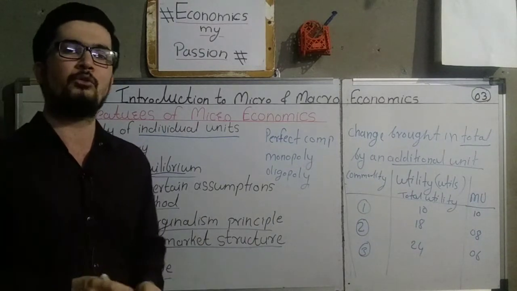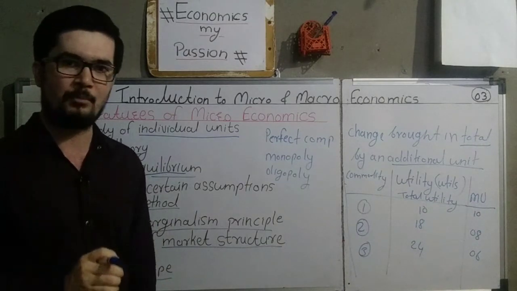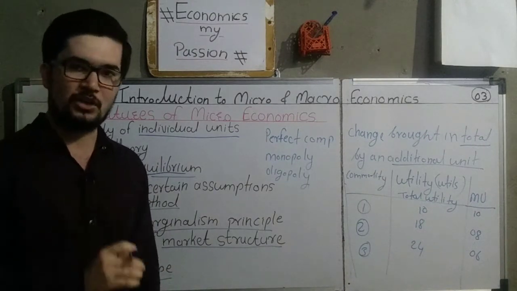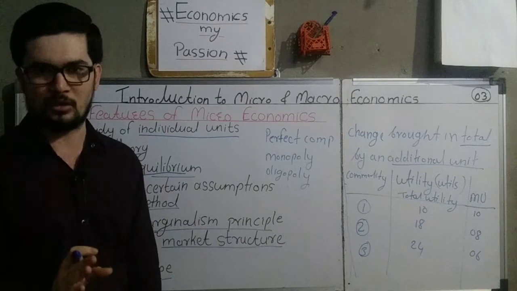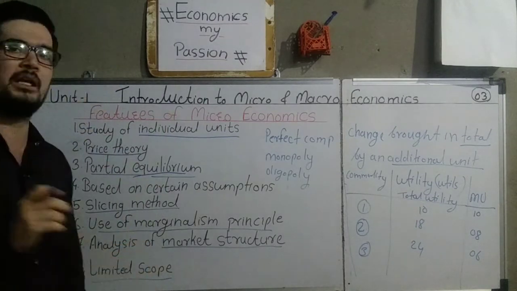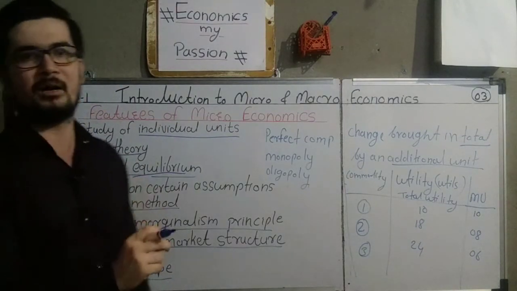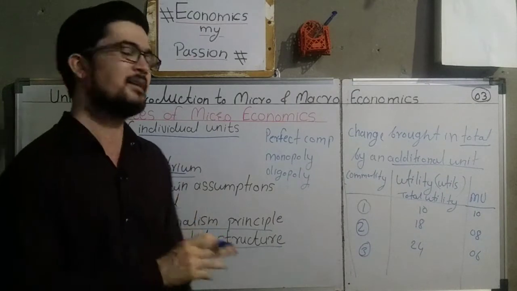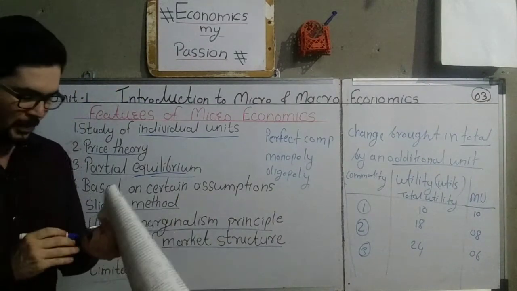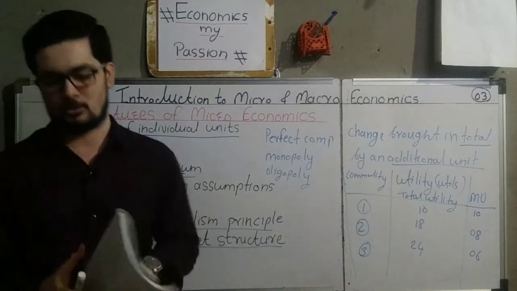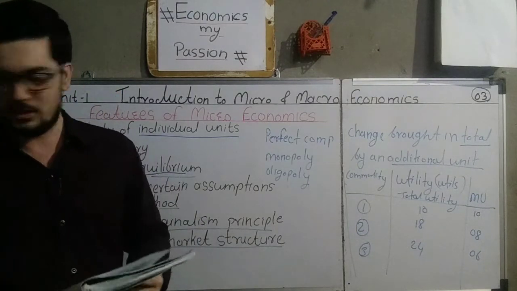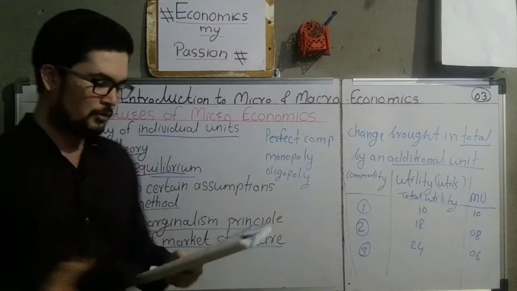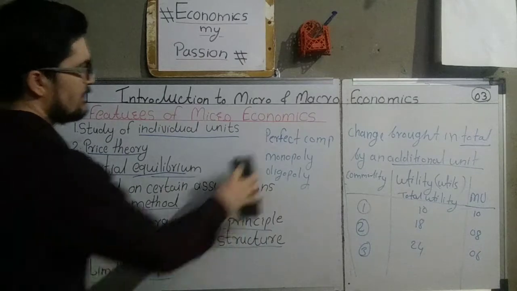We do not study national problems like unemployment, price, inflation. We do not study those things. We study only individual things like individual demand, individual supply, all these things. That is why the scope of microeconomics is very limited. So these are the features of microeconomics. Now we will go to the next point, that is importance of microeconomics.